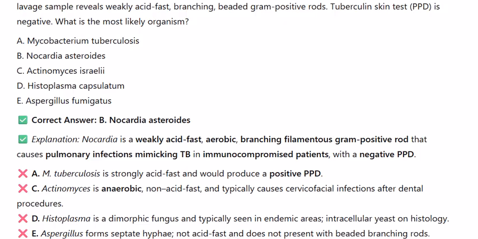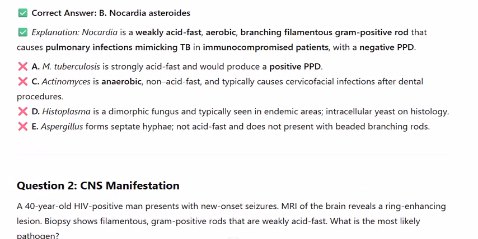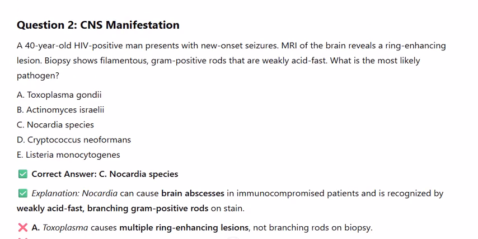Question 2. CNS manifestation. A 40-year-old HIV-positive man presents with new-onset seizures. MRI of the brain reveals a ring-enhancing lesion. Biopsy shows filamentous gram-positive rods that are weakly acid-fast. What is the most likely pathogen?